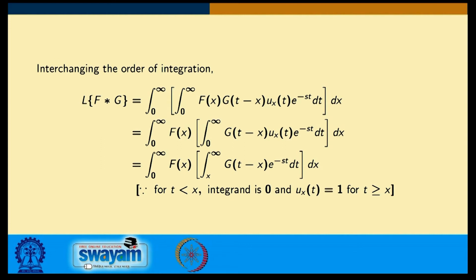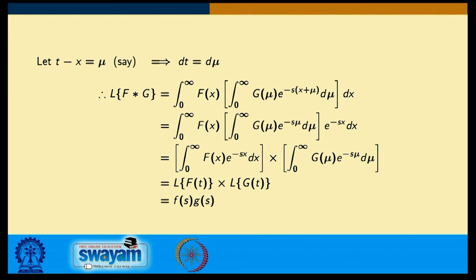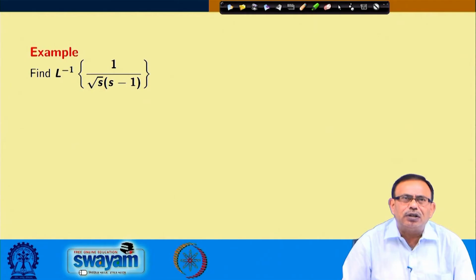The reason is that for t less than x the integrand is 0 and u(x,t) is 1. Then in the last one I substitute t minus x equals mu, and I can break it into two different integrals, where the first integral is the Laplace transform of f(t) and the second is the Laplace transform of g(t). So it becomes F(s) into G(s).